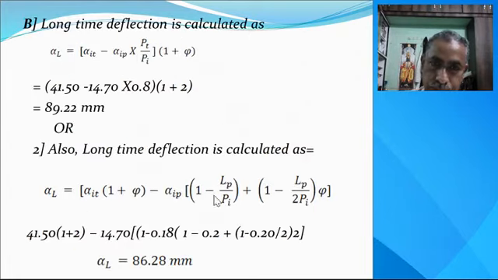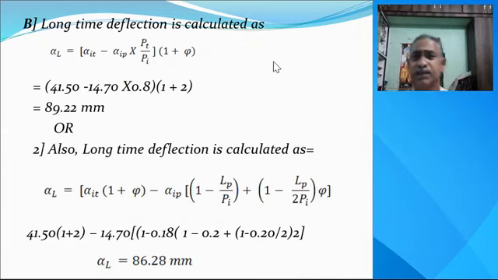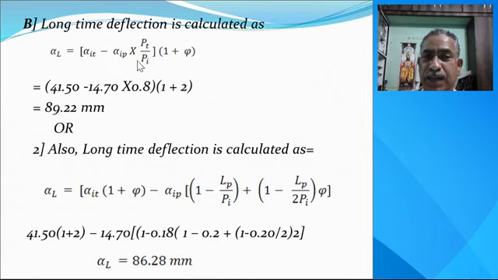Now this is the long time deflection calculated using the Ty-Lin formula. Alpha L is equal to alpha Ti minus alpha Ip into Pt divided by Pi, in bracket 1 plus phi.